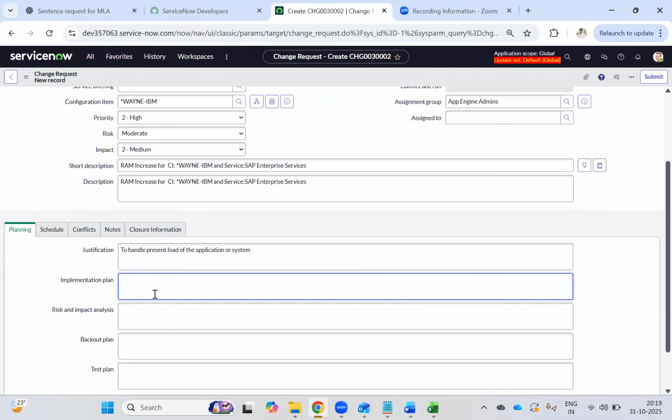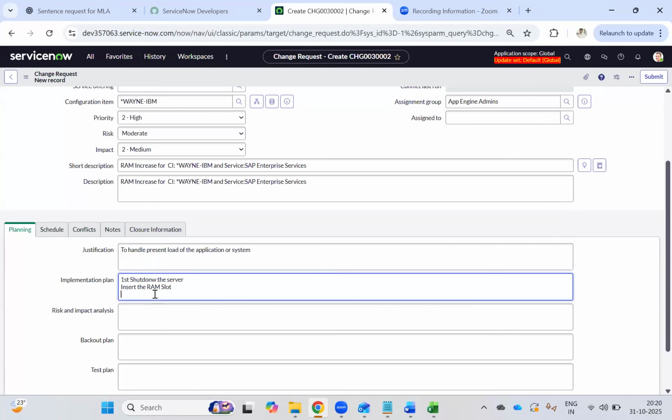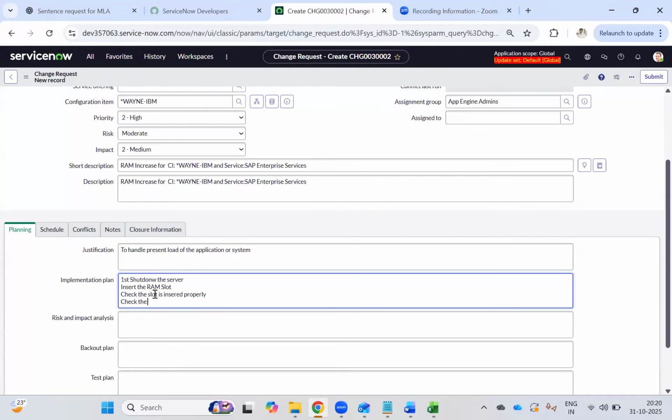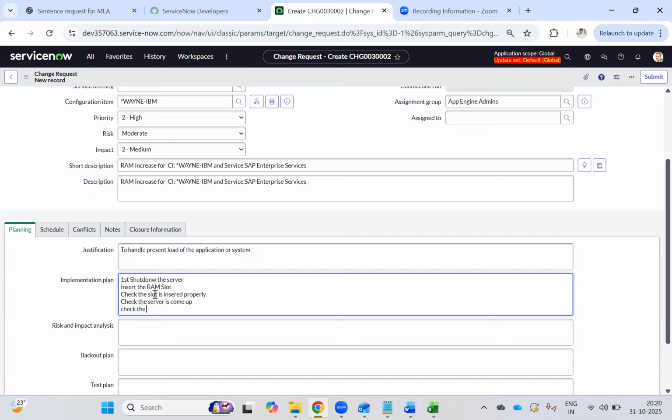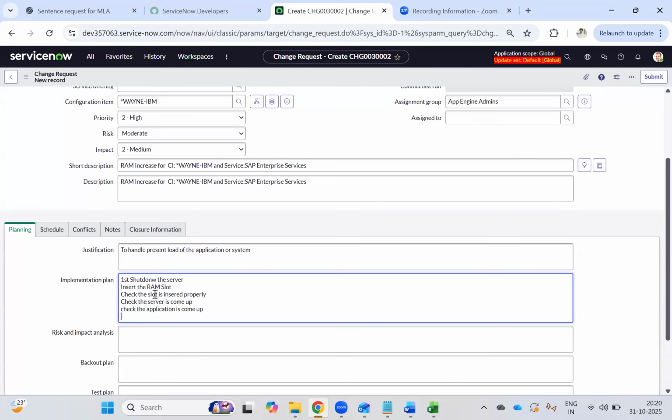So implementation plan. First, shut down the server, insert the RAM slot, check the slot is inserted properly, check the server has come up, check the application has come up, test the application is working fine now.